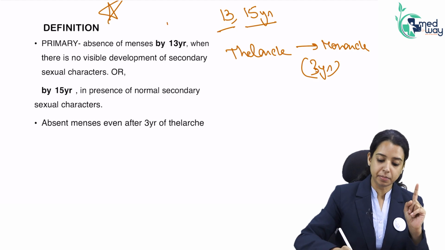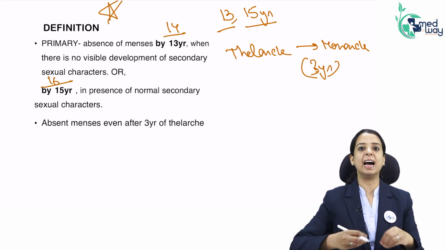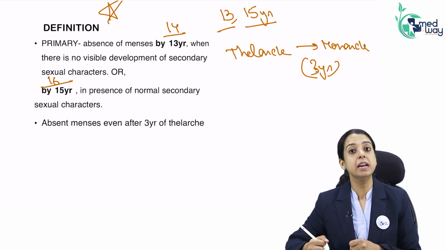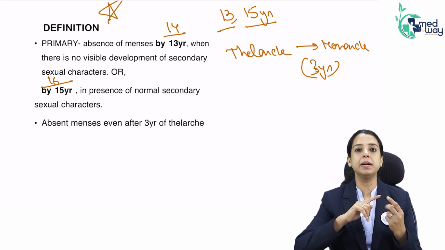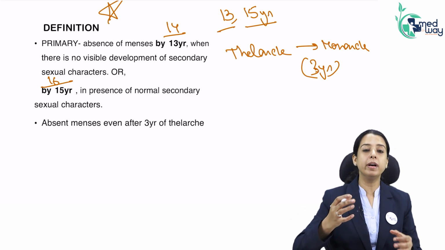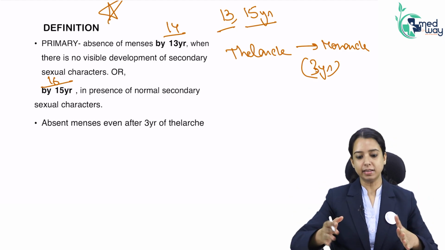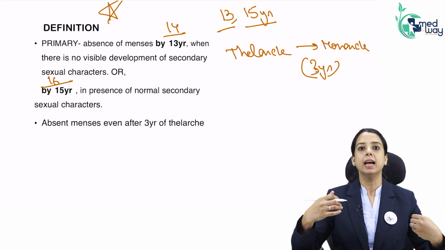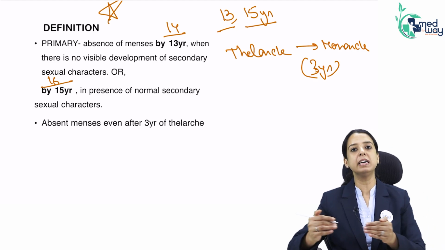One thing I want to mention, previously this age group was 14 and 16. But as you know, when the diet improves in a girl, when a girl will attain menarche depends on a lot of factors. It depends on her mental status, on her physical status, on her physical well-being. A girl who has been nutritionally very well starts menarche early. So previously this cutoff was 14-16, but then it was eventually seen that because of good diet, these days girls are attaining menarche at a little earlier age. So now the cutoff is 13-15.